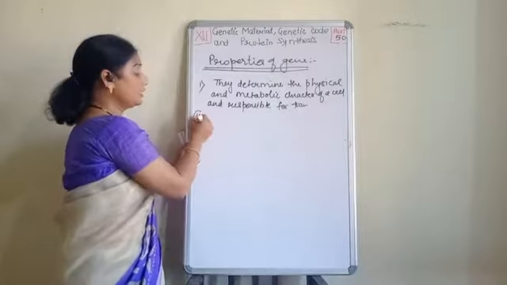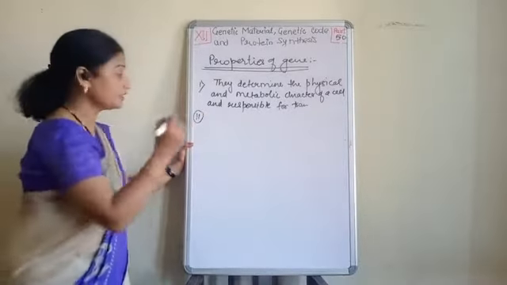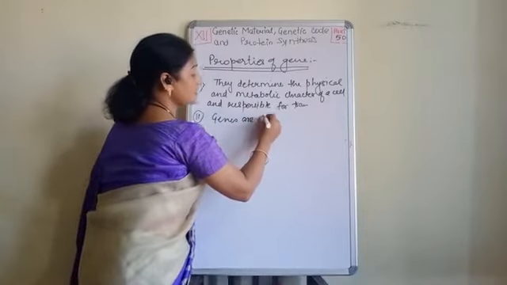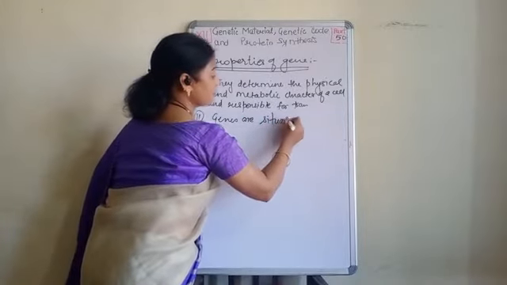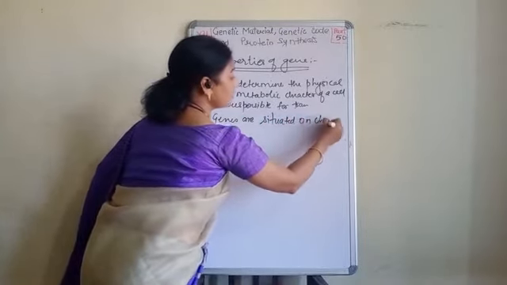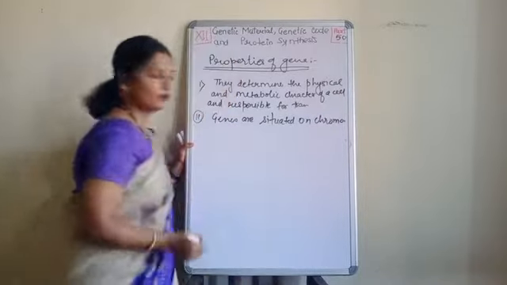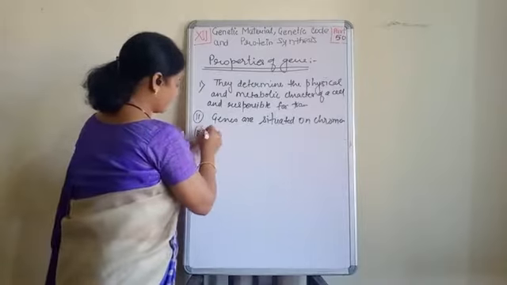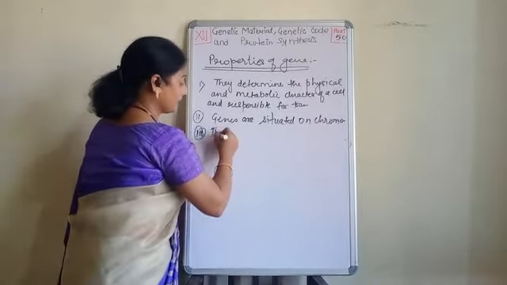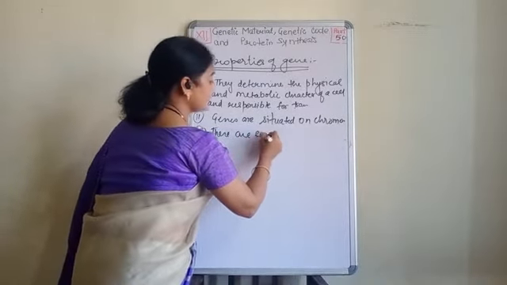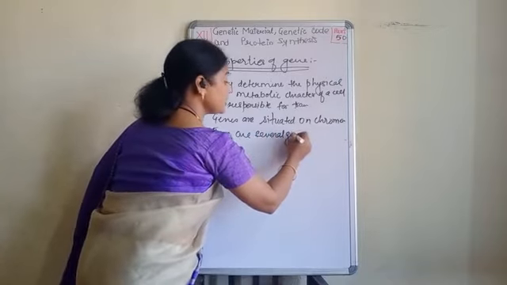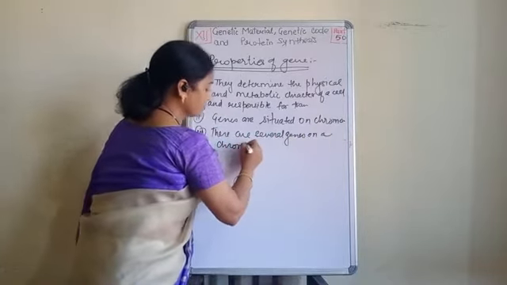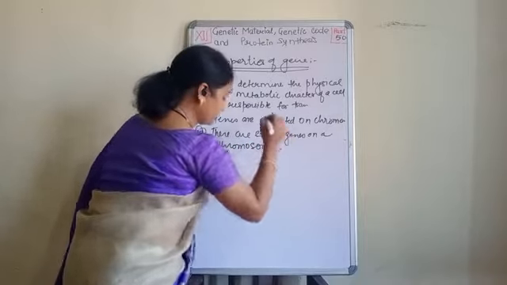Now, see the second point. These genes are situated on chromosome. This also we know very well. Then, third point. There are several genes on a chromosome. This property is also easy.